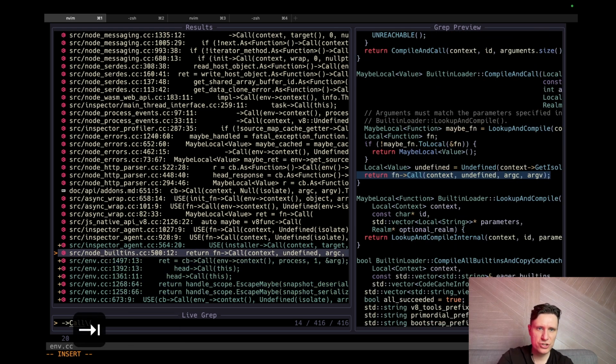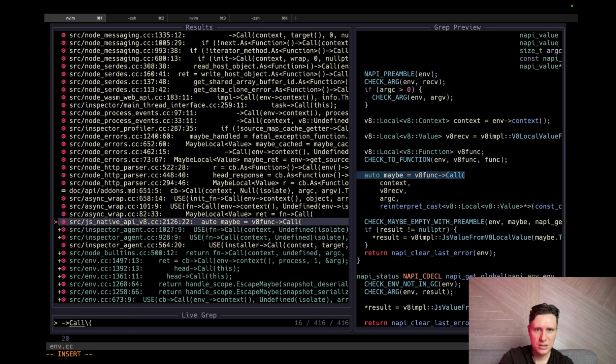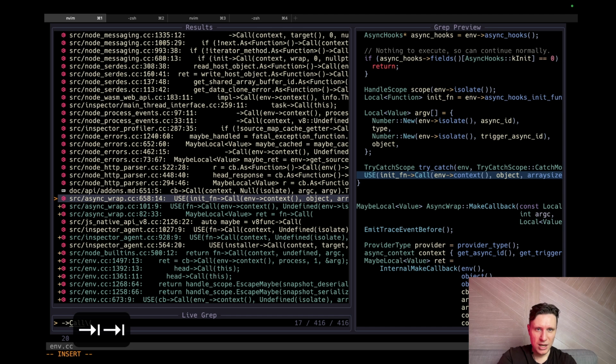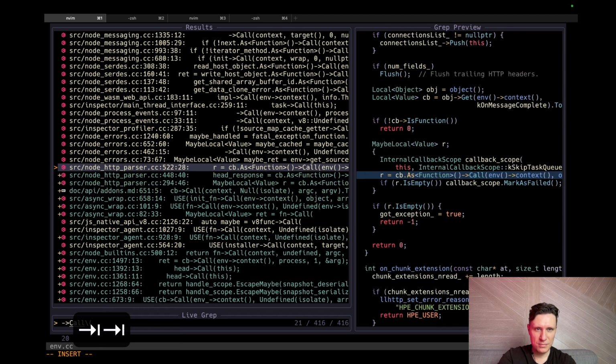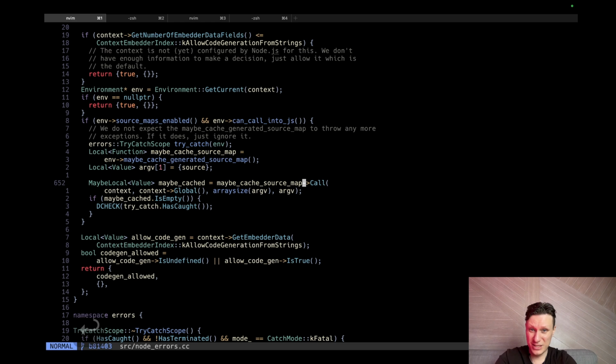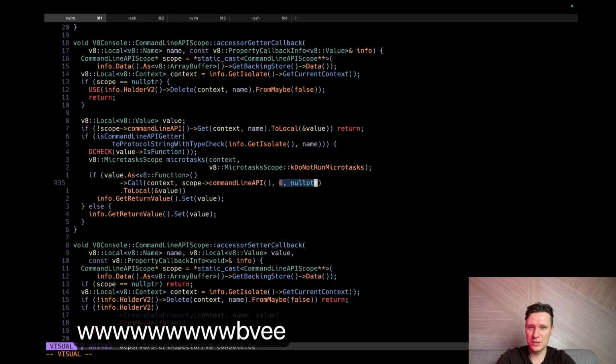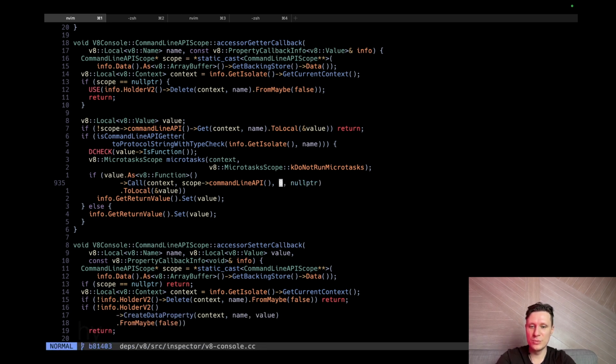We can just pass this argvars, null-ptr, blah blah blah. Okay, I'm getting stuck here. Let's just copy null-ptr and it will be enough. I'm not sure what this is. Let's copy this one, and the first one will be our argument.